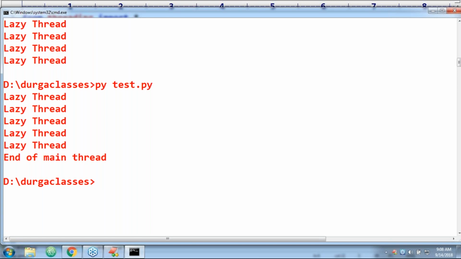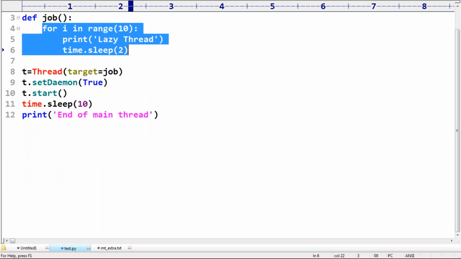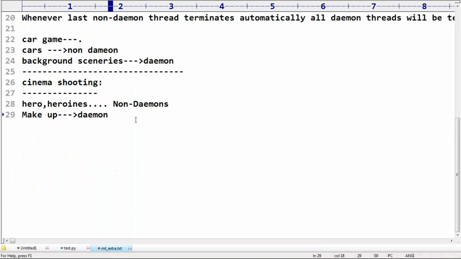That's all. This is one very important terminology. You people should be aware of it clearly, right? So wherever supporting jobs are there, they can be implemented by Daemon threads.